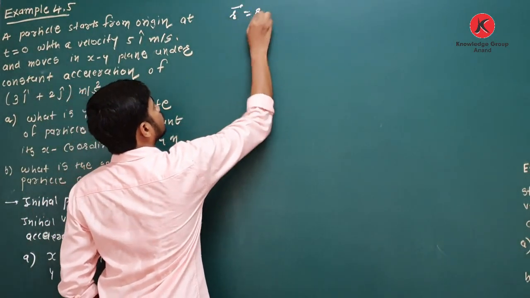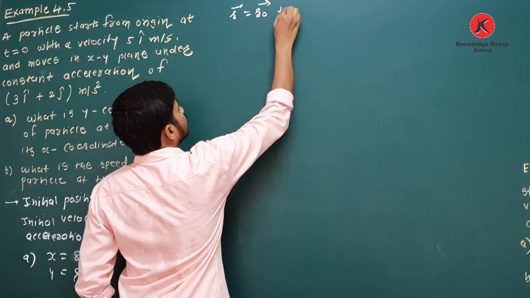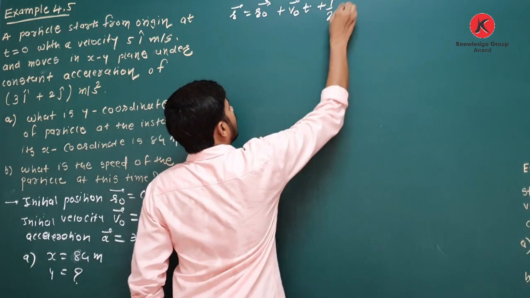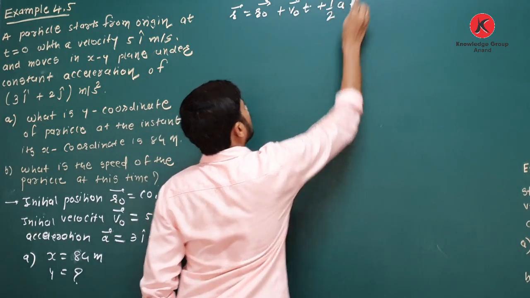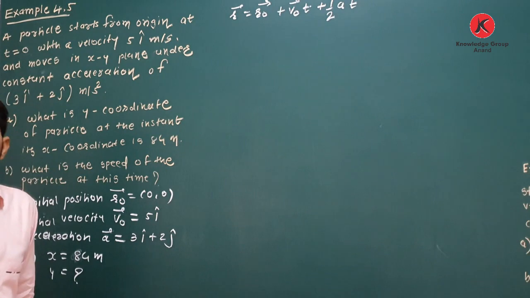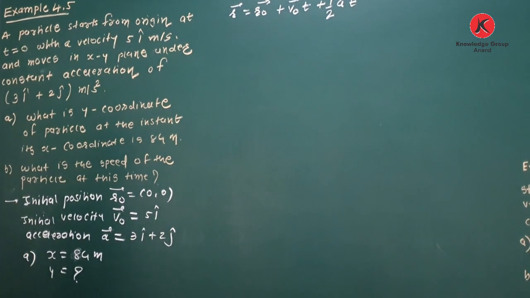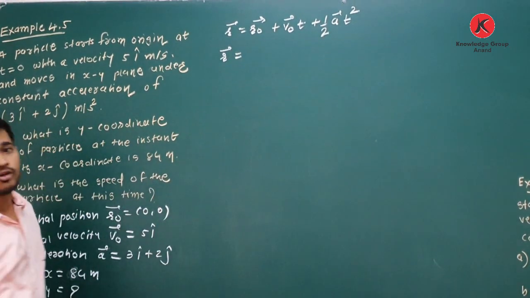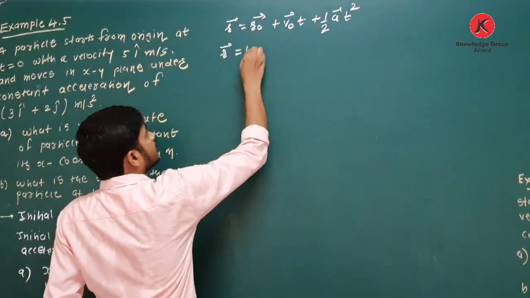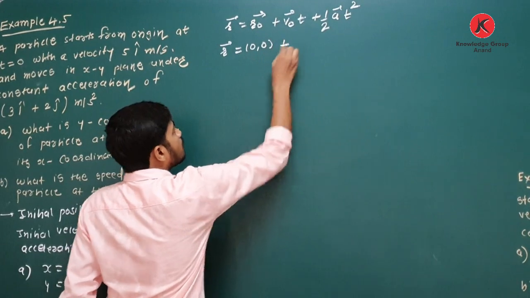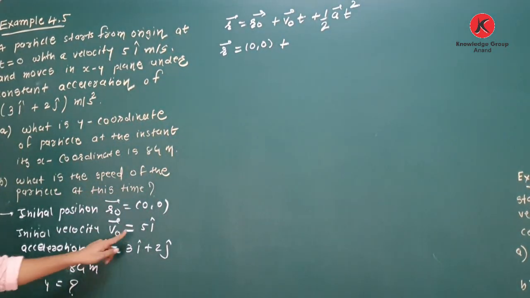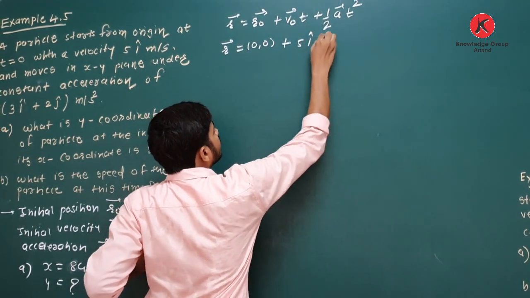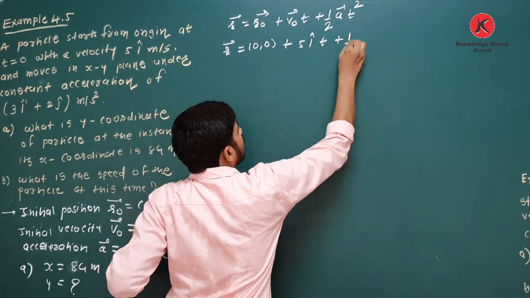R is equal to R0 plus V0t plus half at square. Yes, you have to use this equation. Okay, now put the values. R0 is the initial position, starting from the origin, so here it is 0, 0. Plus V0. What is the value of V0? It is 5i caret, into t, plus half.